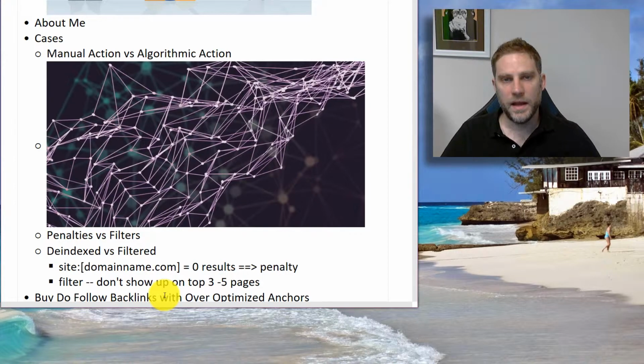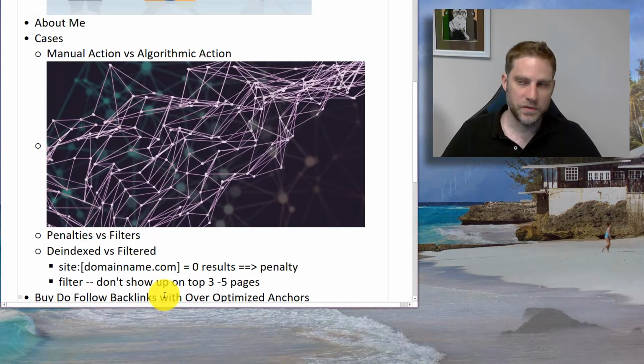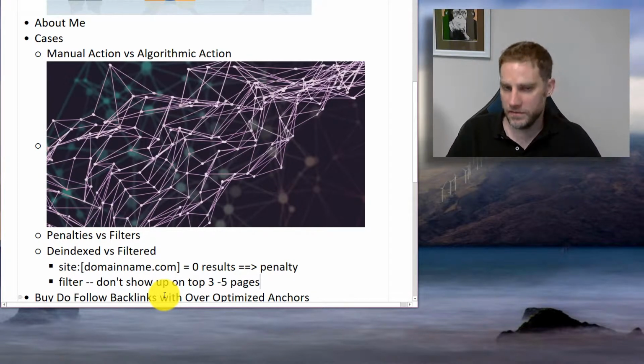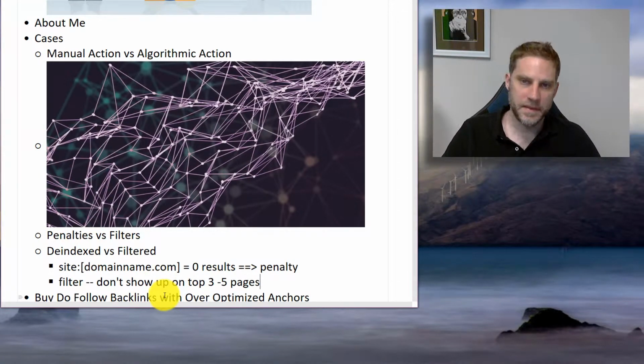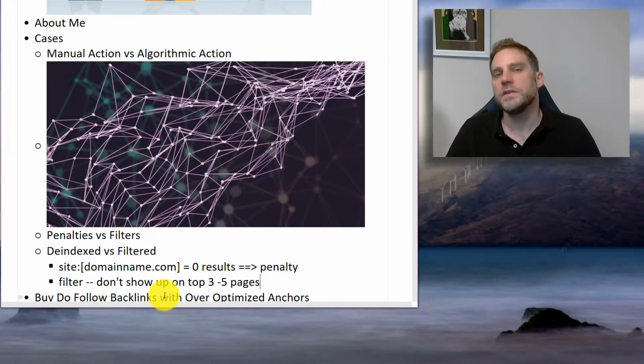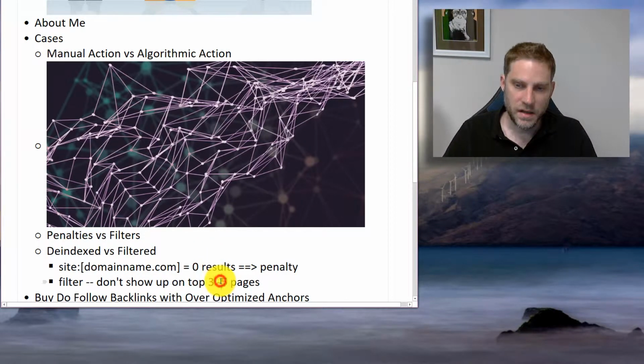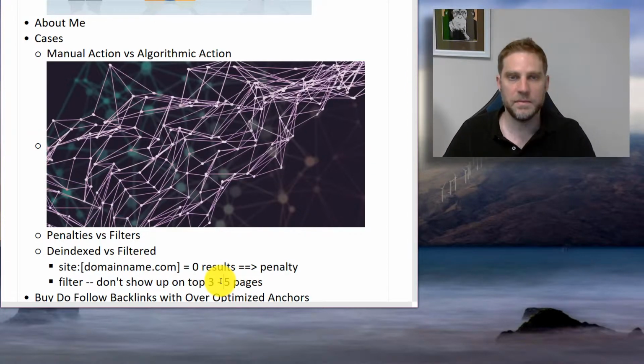A lot of times you can be filtered for one set of search phrases, but not for another. It really depends on a lot of factors, and this is what Penguin brought about. Panda was the first thing that came about, and that one was pretty substantial. But really, it was when Penguin had just come out, and Panda had been out for a little bit.